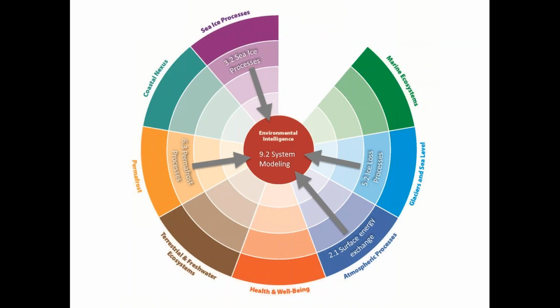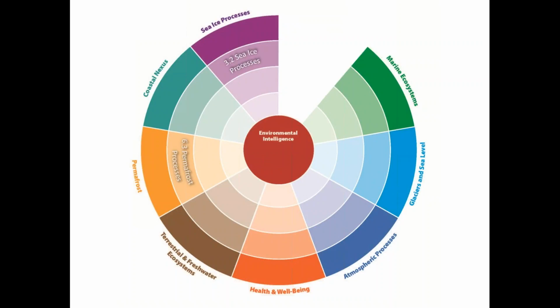Further examples would show how other system-wide processes related to food webs, the carbon cycle, and hydrology are similarly linked across this plan. A more complex example demonstrates the value of one of our new goals, the coastal goal.